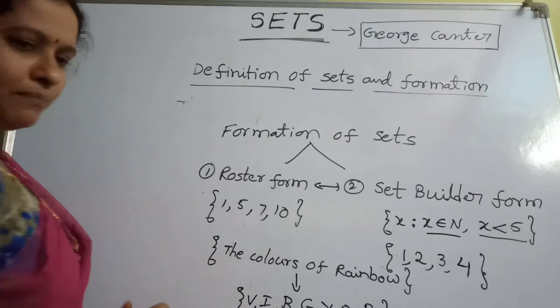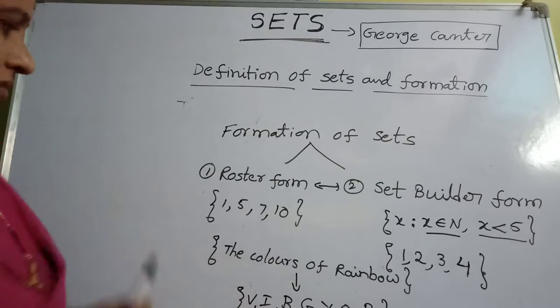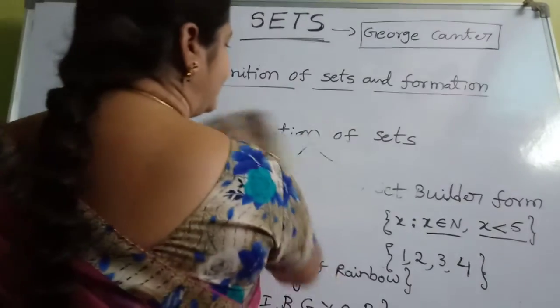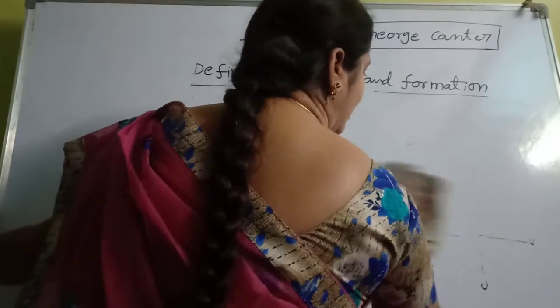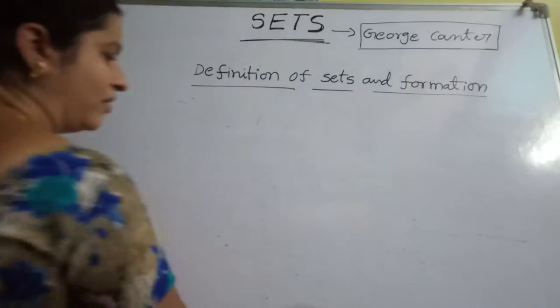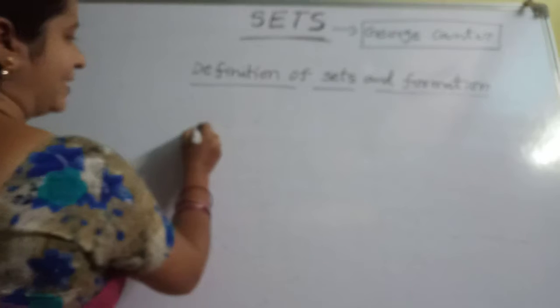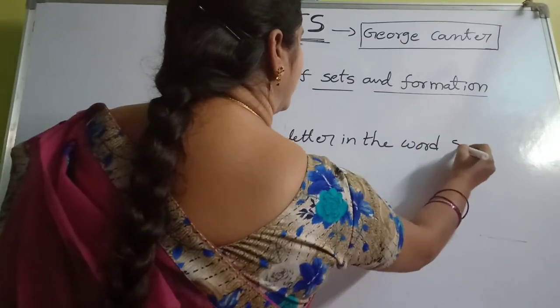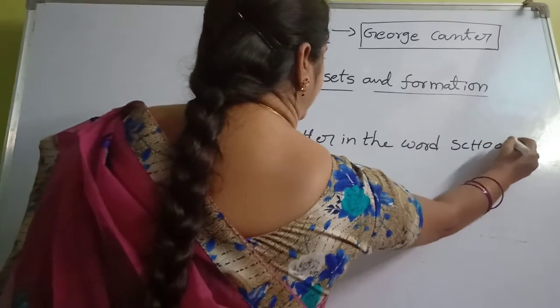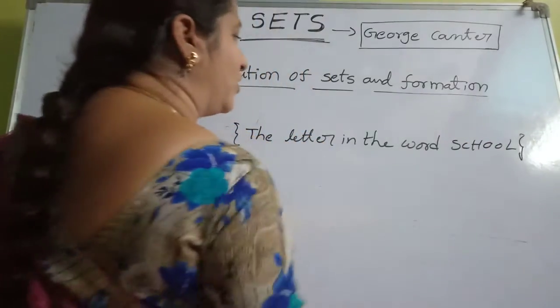So take another example in this model. The second example is the set of letters in the word school. In this set also we can't see the elements directly, so it is a set builder form.